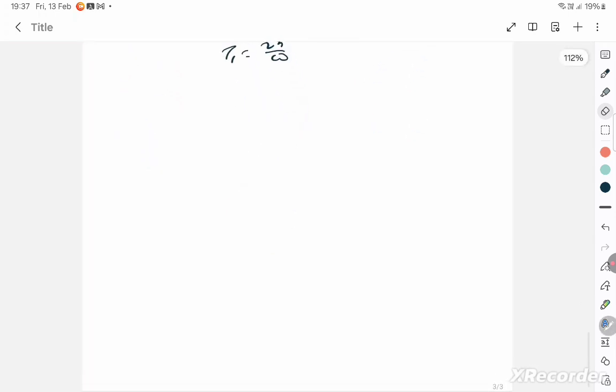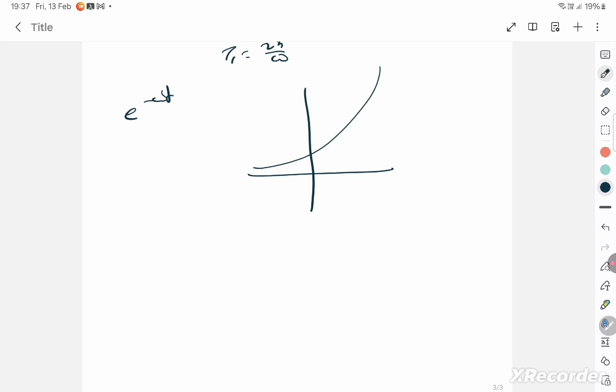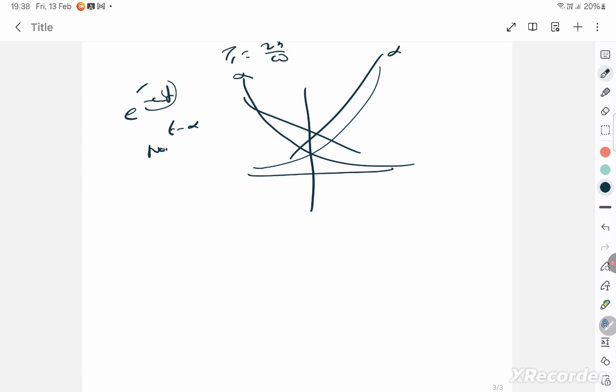So let's go to the next question. Next question is e to the power minus omega t. Exponential function, the graph is like this. Do you know this? And here it's tending to infinity. So it's not even periodic. However, this is minus, so this graph is like this. It's getting reflected because of the negative sign. But even then, it's tending to infinity. Anything where it is tending to infinity, you don't have to bother with the graph, it is not periodic. If it's not periodic, where's the question of it being simple harmonic? No. So let's go to the next.